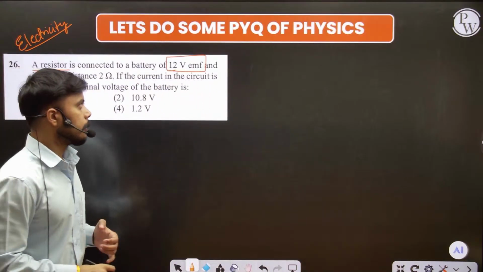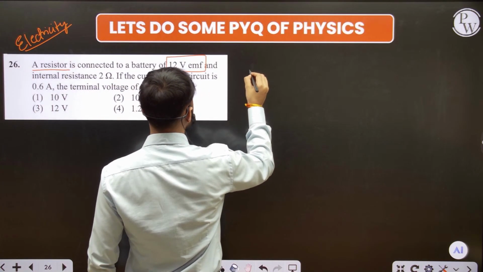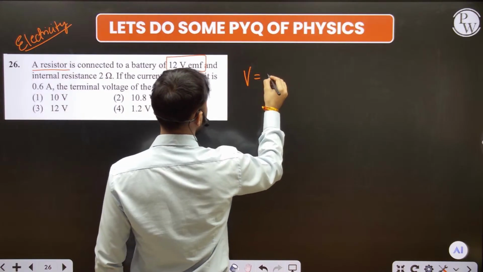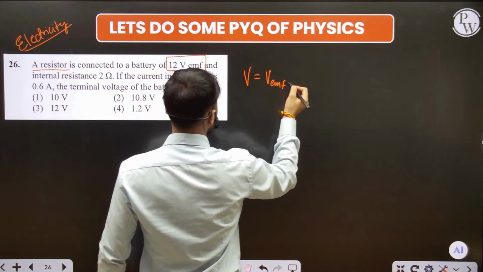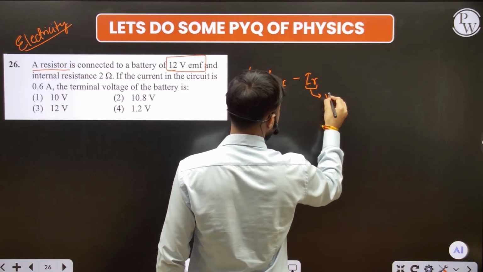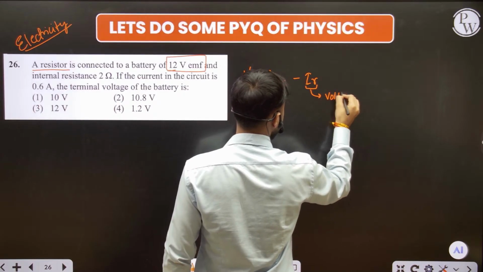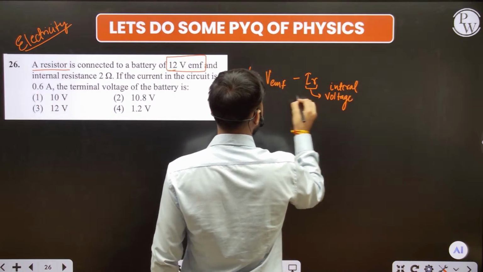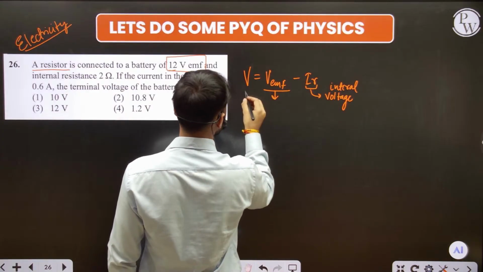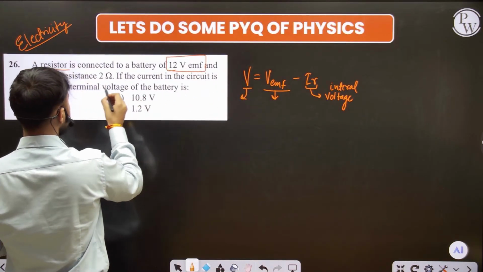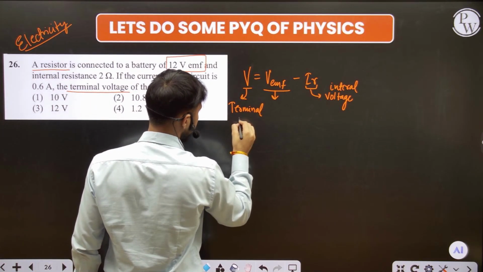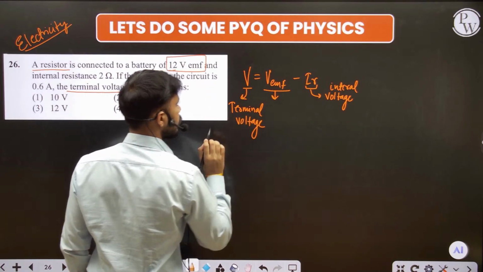Fine, guys. Always remember, we have the formula for the terminal voltage, which we can also take as V. V is equal to the EMF, that is the electromotive force, minus IR. What is the IR? That is the internal voltage drop. The electromotive force is the one I already told you, and the voltage at the terminals is the terminal voltage. So just use this formula.